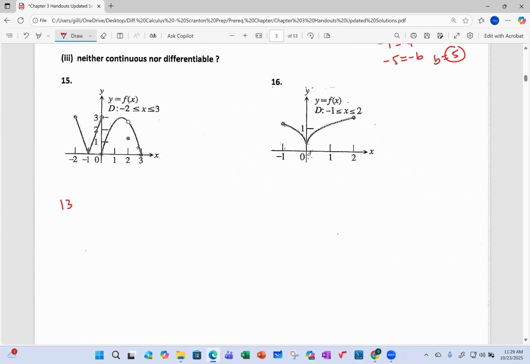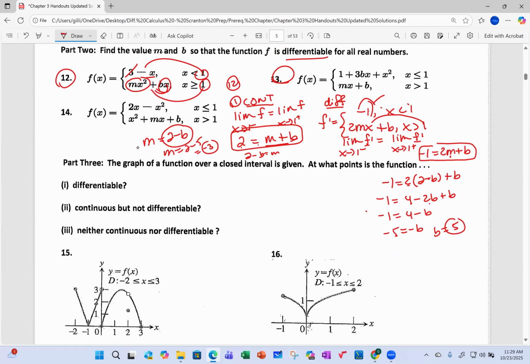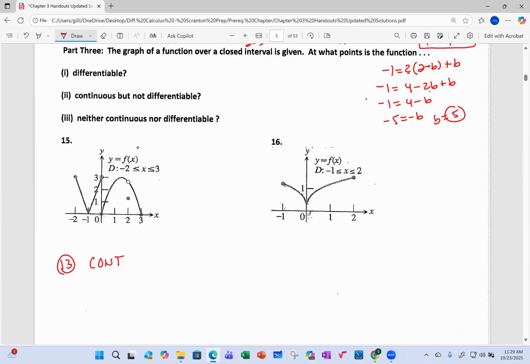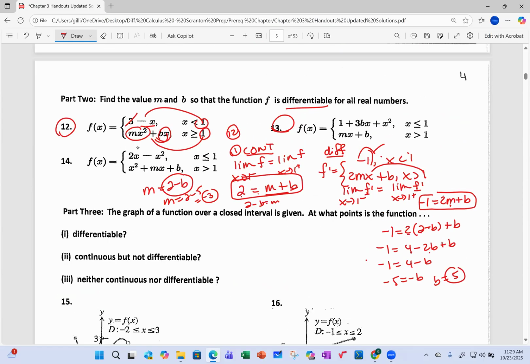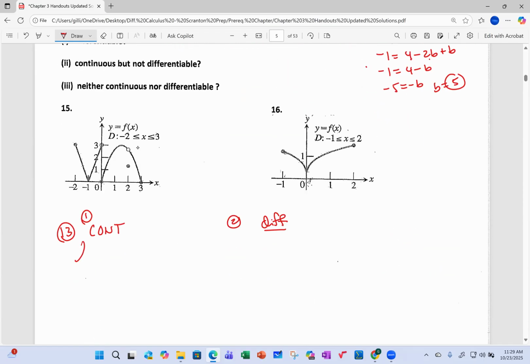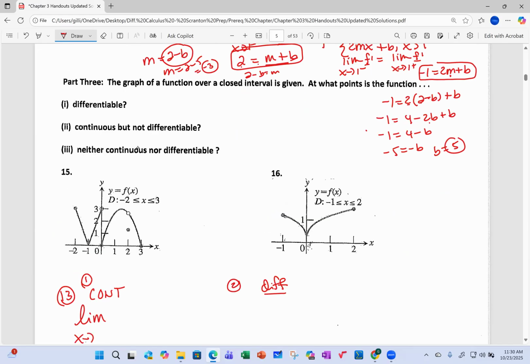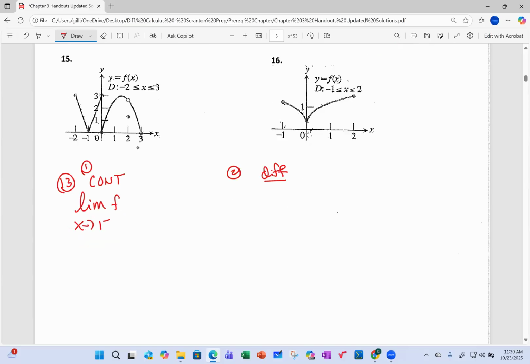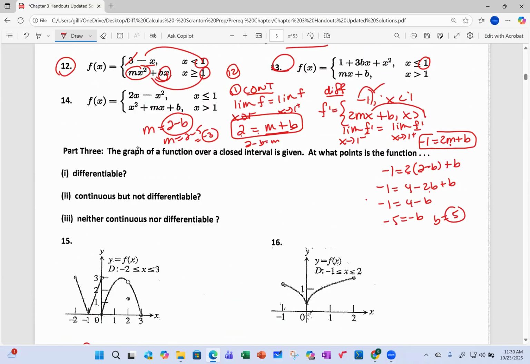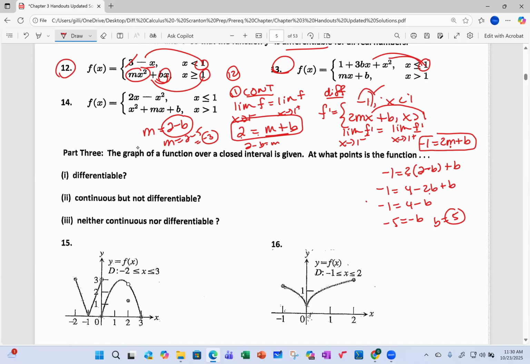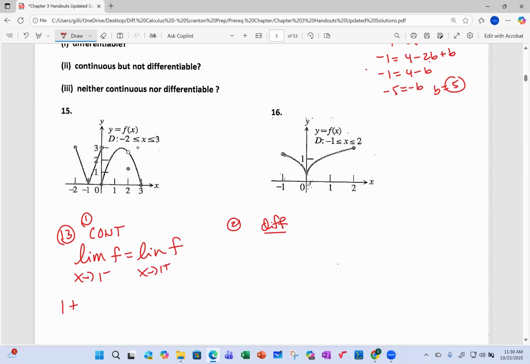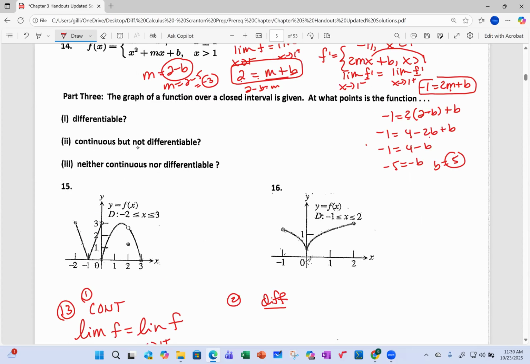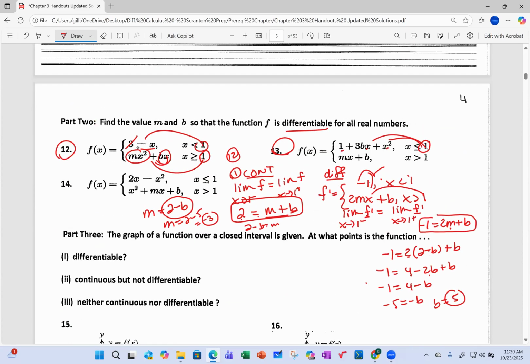So number 13, I'm going to have to handle continuity first. So remember, continuity first, then differentiability. You're just doing the same with limits. So I have to write that out. The limit as x approaches 1, because that's the breaking point of the domain. So that's of f, not of f prime. Put the 1 in for the x, and I'll get 1 plus 3b plus 1. So that's 1 plus 3b plus 1.